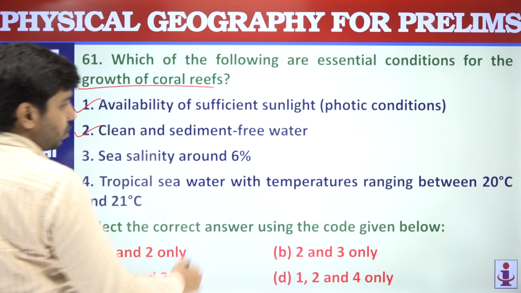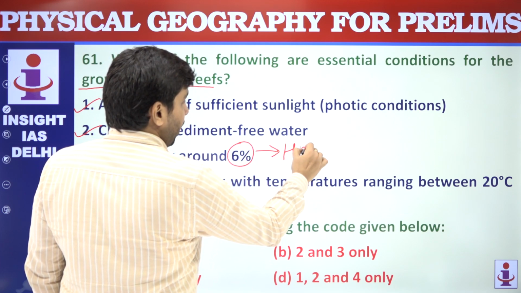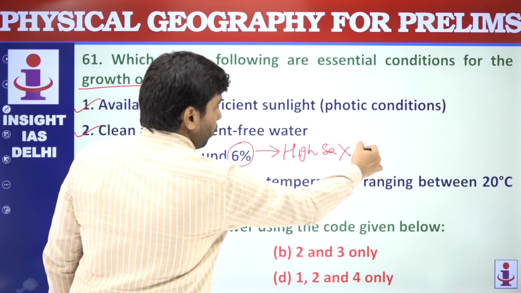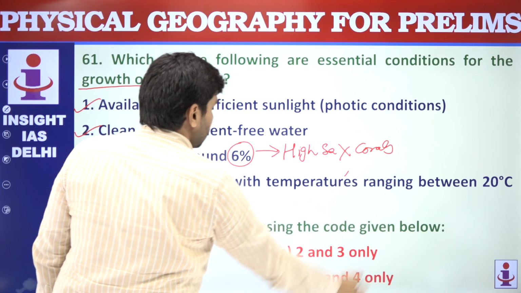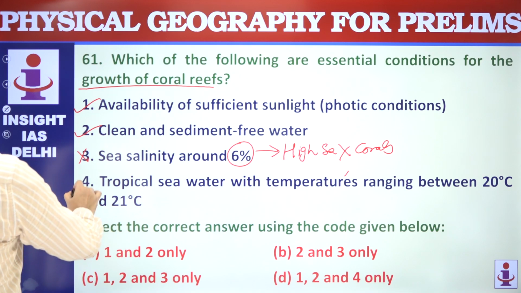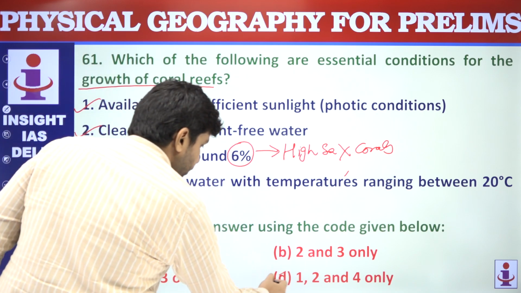Sea salinity around 6% means high salinity, and high salinity is not good for corals, so that makes this a bad condition for coral growth. Tropical seawater with temperatures ranging between these, this is correct. So 1, 2 and 4 are the correct answer.